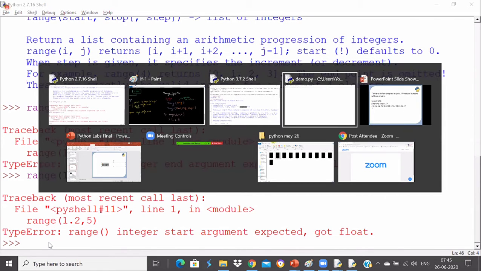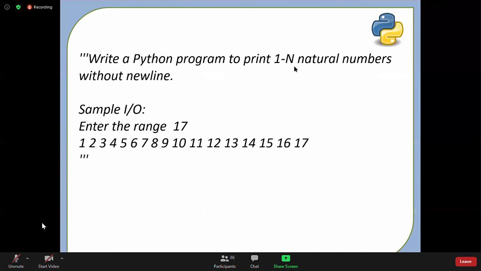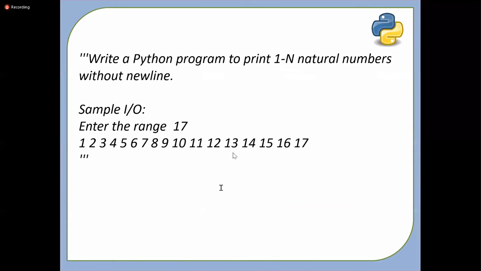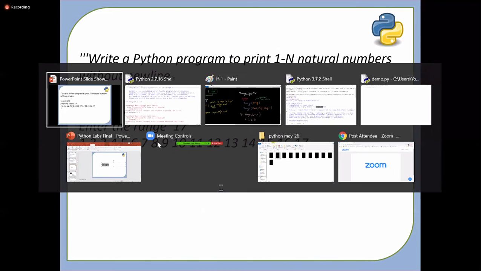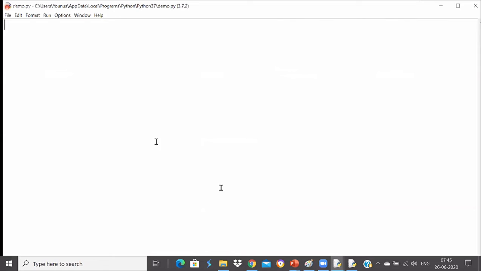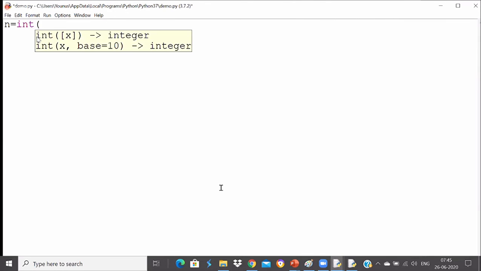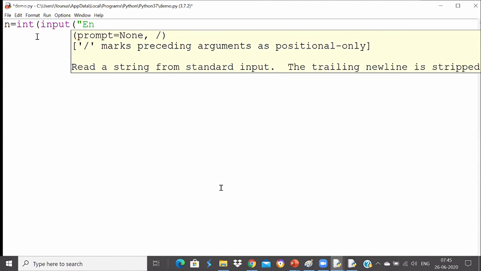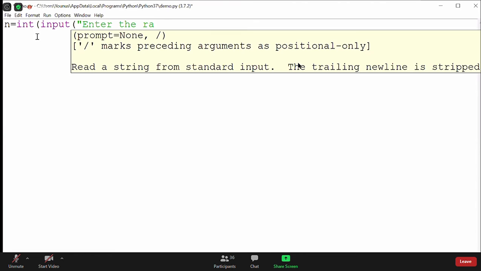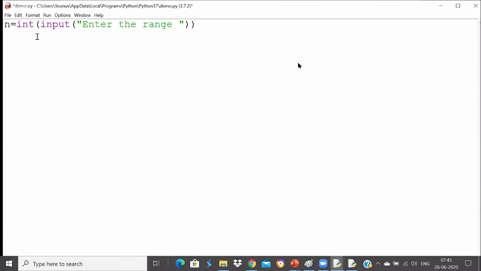Okay. So shall we go for this program now? I want to write this program where I'm printing up to that range. I'll go to this demo and take that range from the user. I'll say n equals int of input, and I'll write here "enter the range" in double quotes, and one more bracket gets closed now.